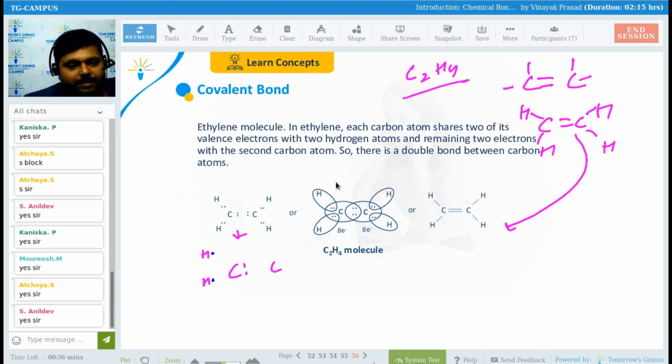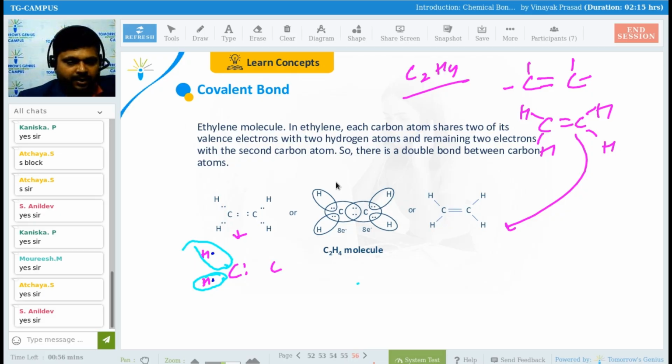But still, there are two electrons remaining with this carbon, right? So that I am drawing with this. To make this bond with hydrogen, there must be 1 more electron. So the 2 electrons will be there, then only we can form a bond, right? So one bond for 1 electron of this carbon and 1 bond for 1 electron of this carbon. So there will be a formation of bond like this, right? Getting my point, everyone? Fine now?